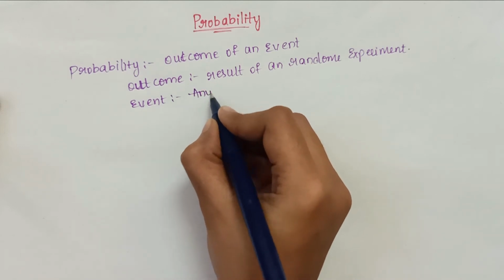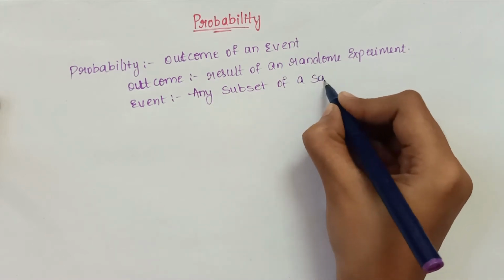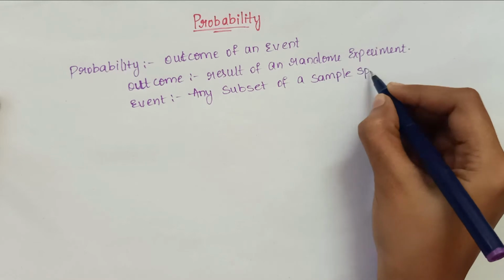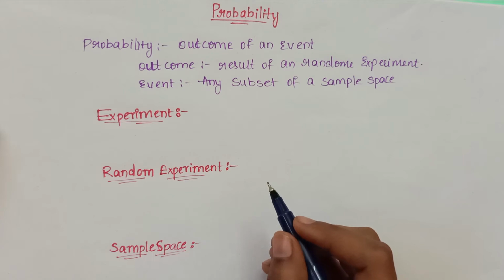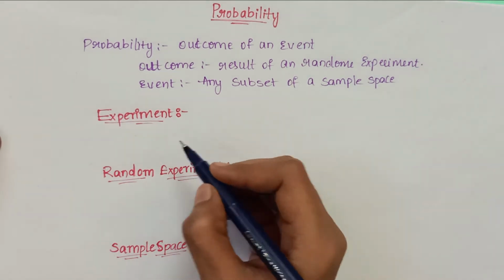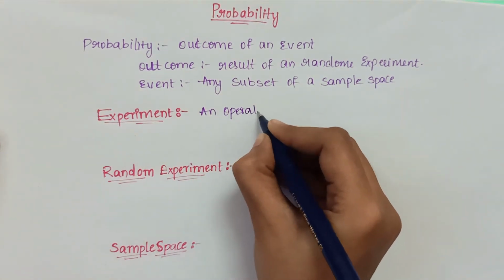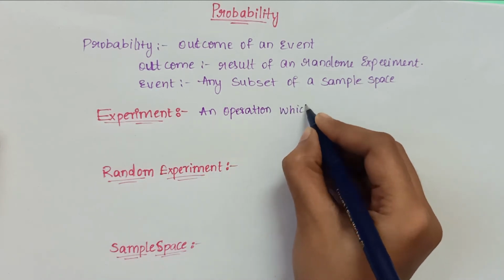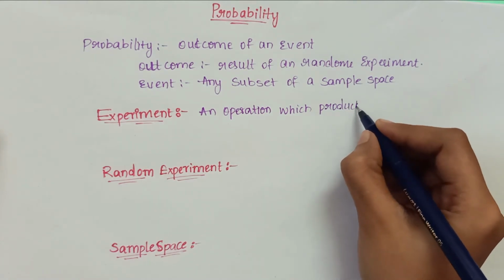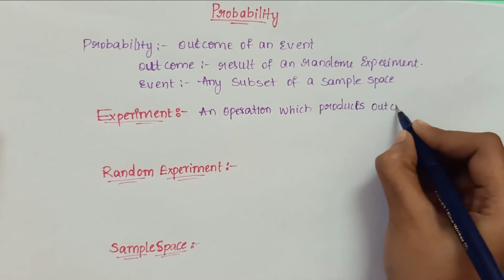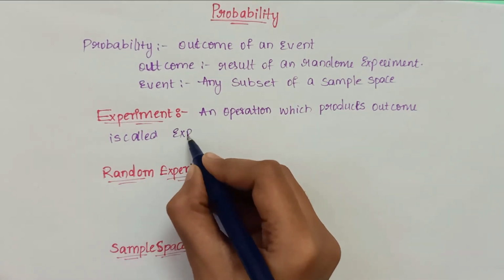Event means any subset of a sample space is called an event. Before going to examples, learn this topic so that you can easily understand how to solve the problems. First one, experiment. Experiment means an operation which produces an outcome is called an experiment.